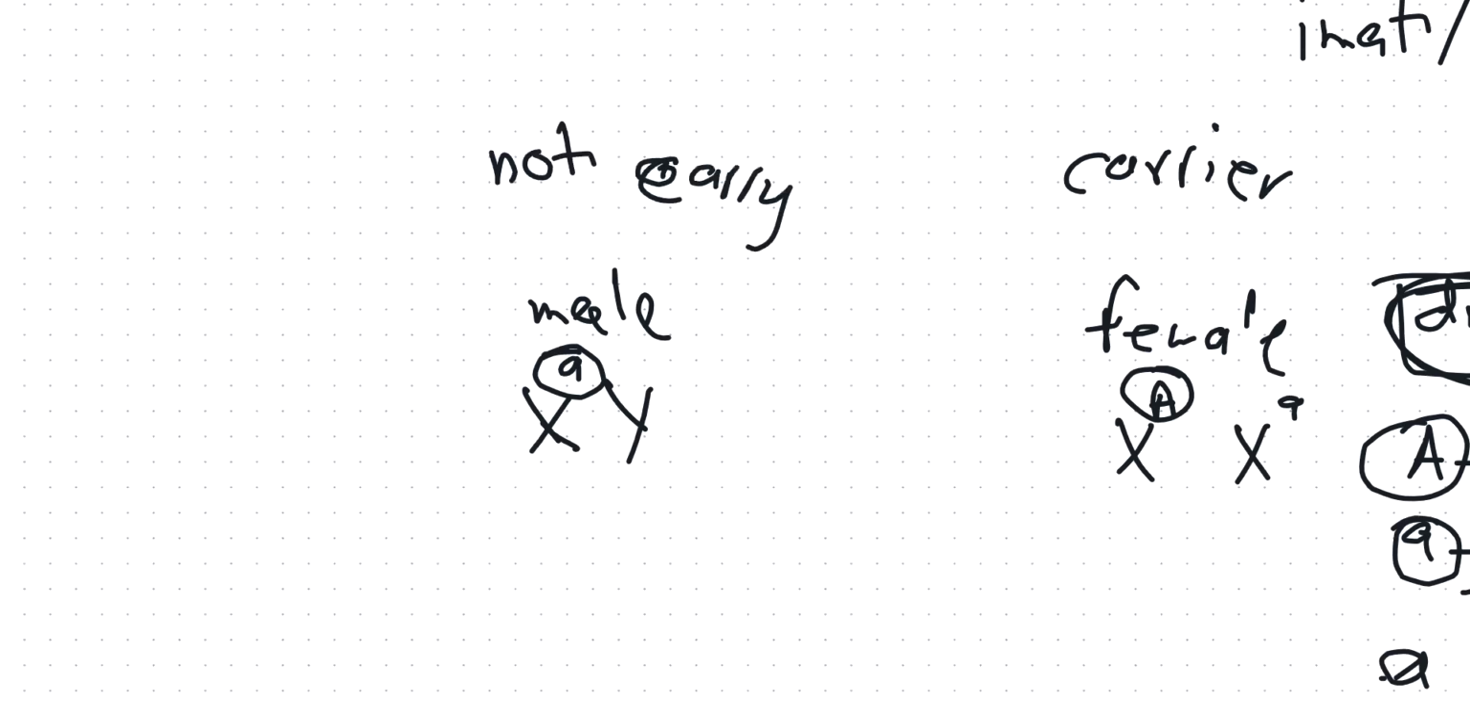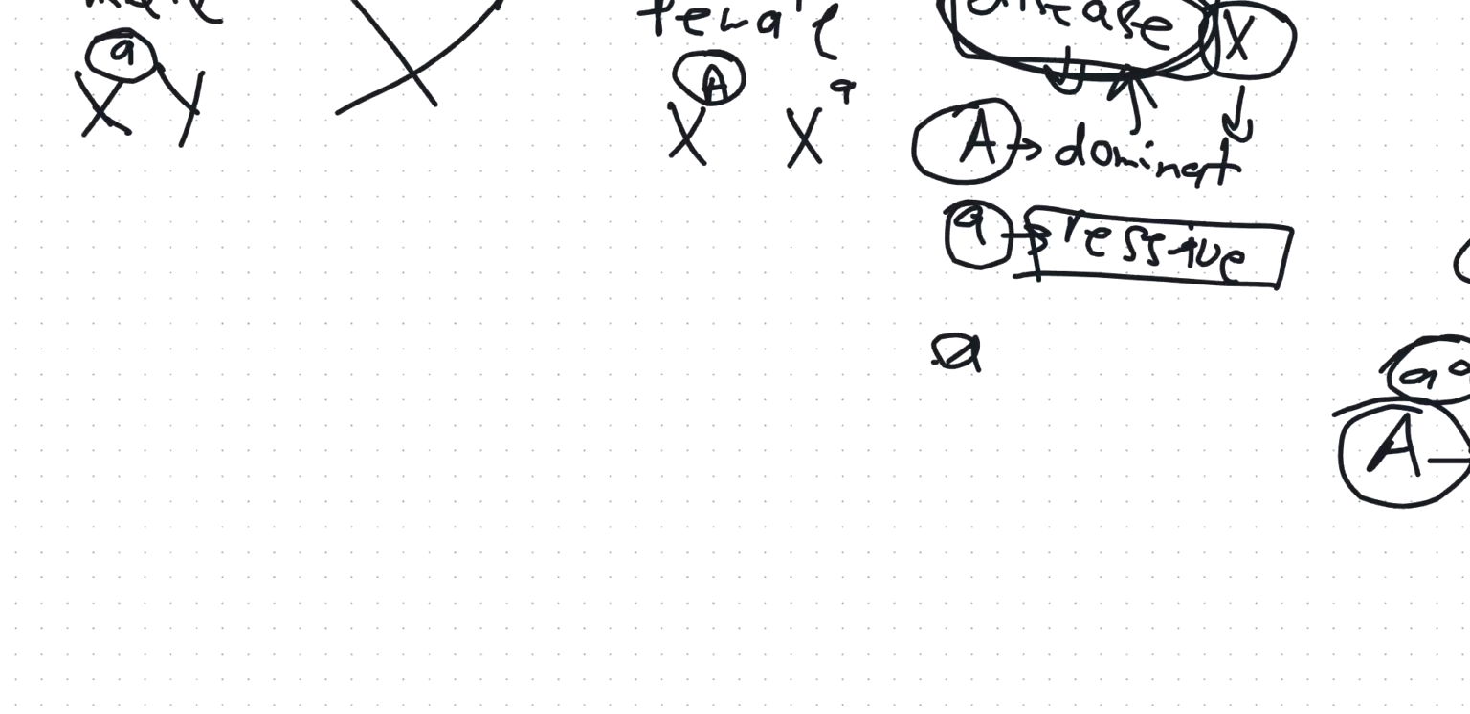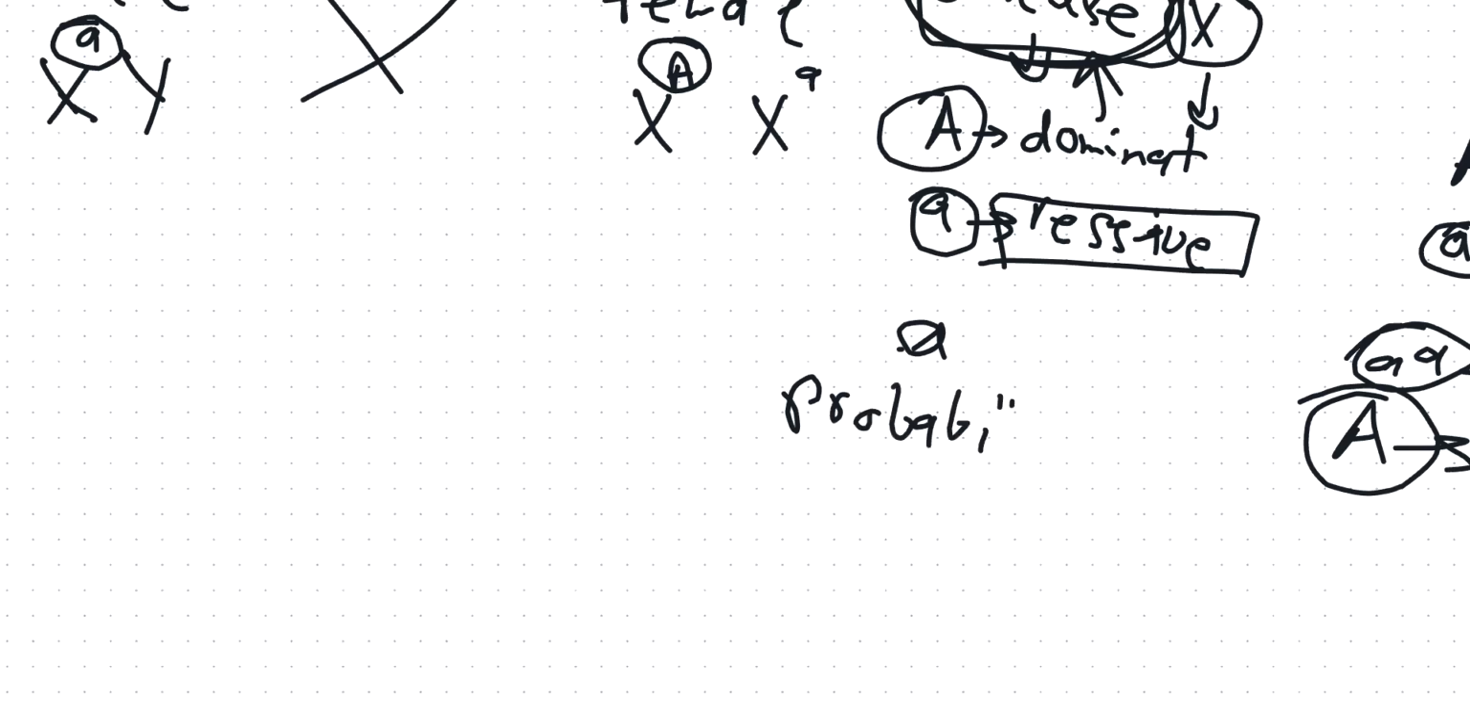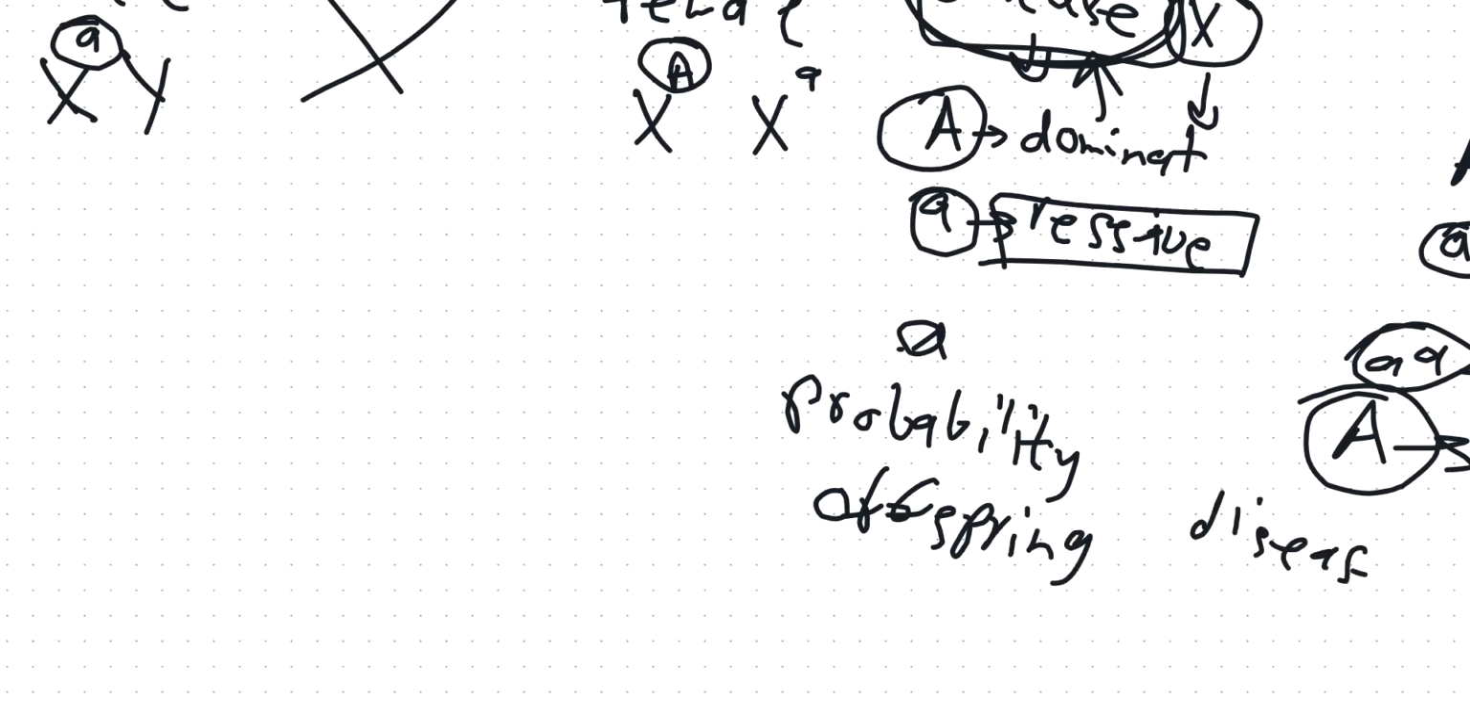So they tell me that they interbreed, and they tell me what is the probability or the ratio that the offspring will carry the disease. What's the percentage? So how do I do this?